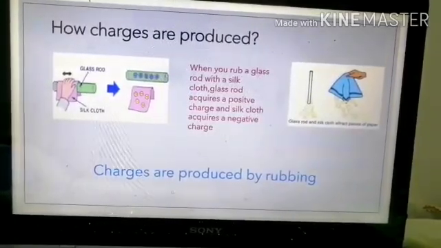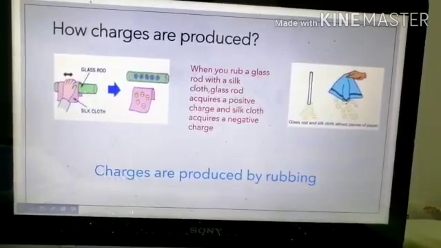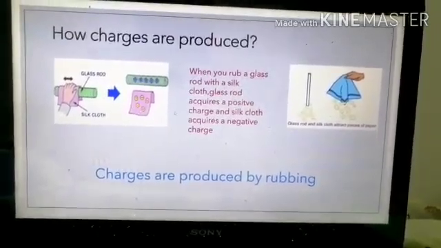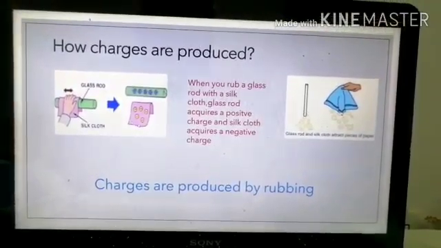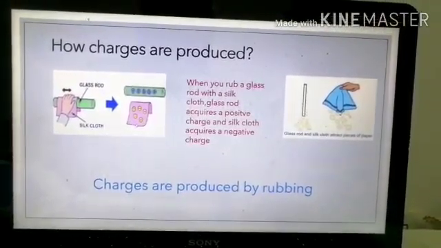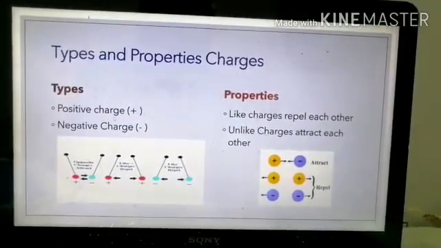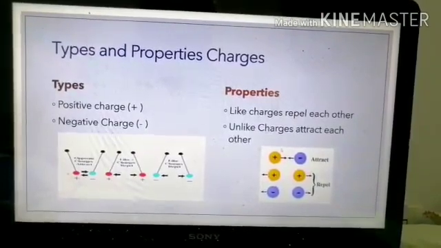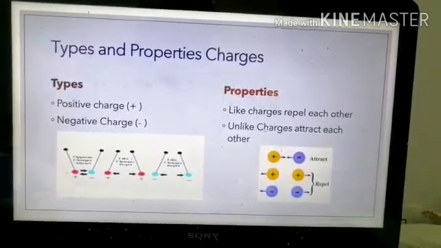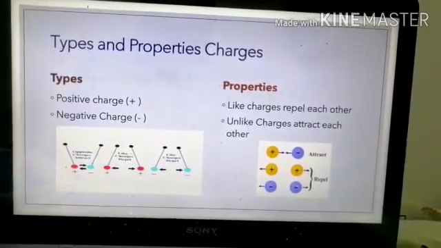Charges are produced by rubbing. We have seen an example that when a glass rod is rubbed with a silk cloth, the glass rod acquires a positive charge and the silk cloth acquires a negative charge. And we have also learned that there are two types of charges, a positive charge and a negative charge. And their properties are: like charges repel each other and unlike charges attract each other.